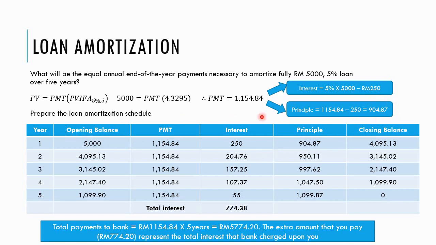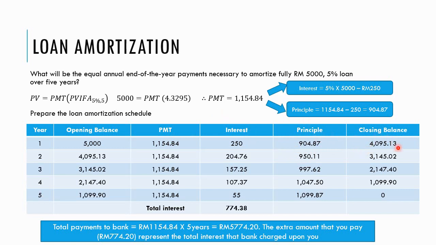Okay, so this is the table. I have the opening balance and the payment that I make every year, and I know the interest here. How do I know? 5% times 5,000. So how do I get the principal of 904.87? The PMT minus the interest, I get the principal amount.